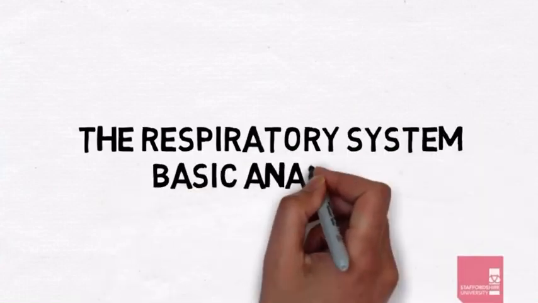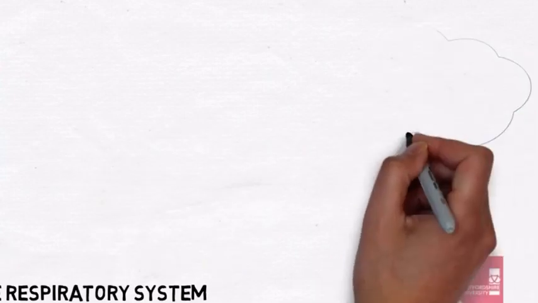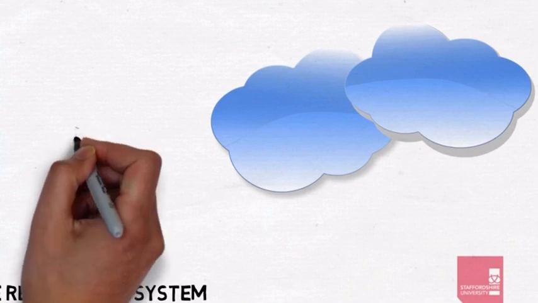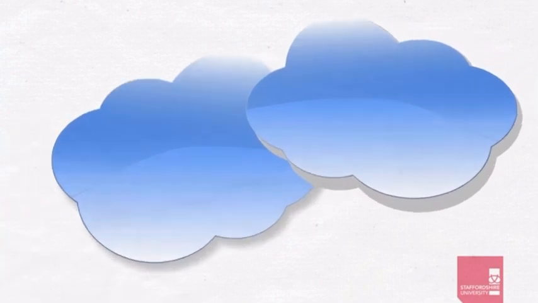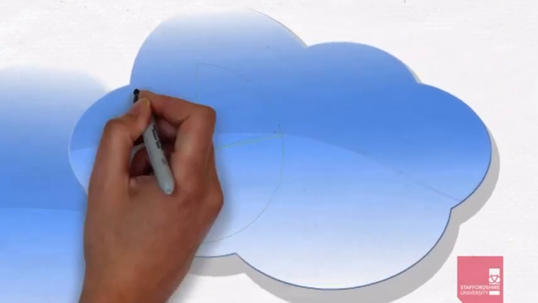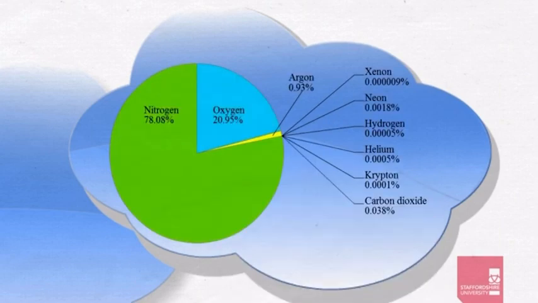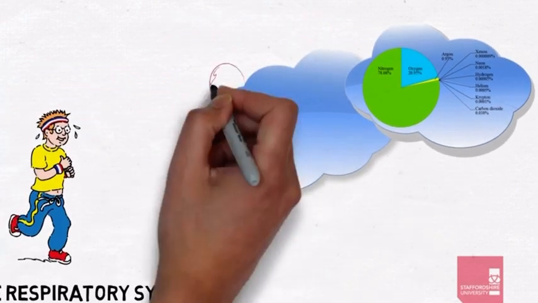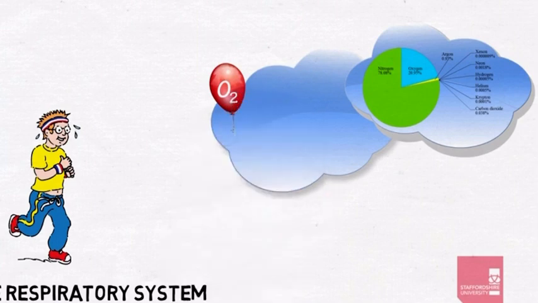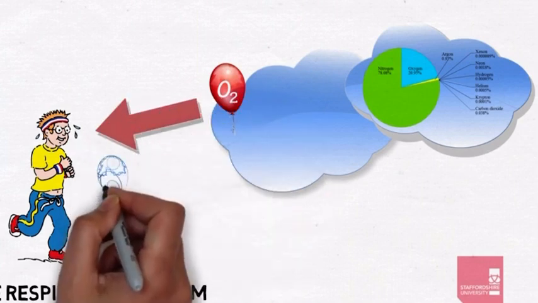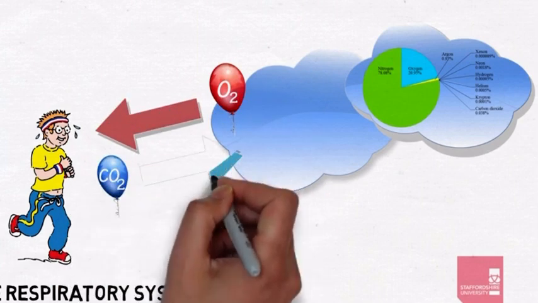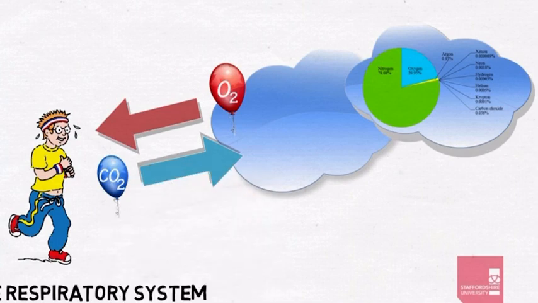The respiratory system exists to facilitate the exchange of gases between the atmospheric air and the cells of our bodies. Atmospheric air consists predominantly of nitrogen, with approximately 21% being oxygen. The remainder is made up of small amounts of inert gases, including carbon dioxide at around 0.03%. Oxygen is inhaled from the atmosphere, with carbon dioxide being exhaled. Breathing can be varied in rate and depth to respond to changing demands placed on oxygen consumption within the body.